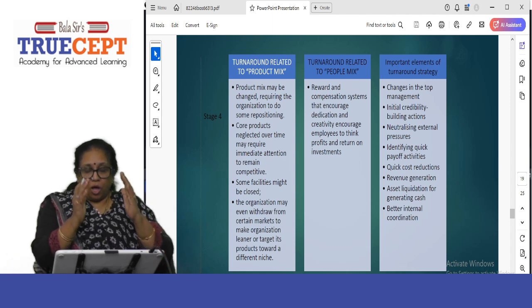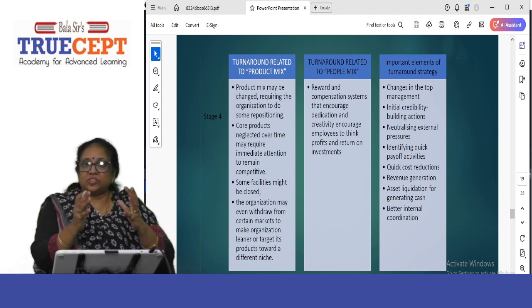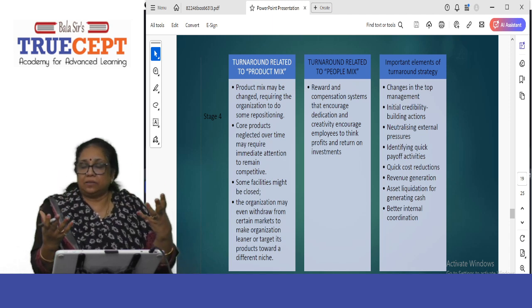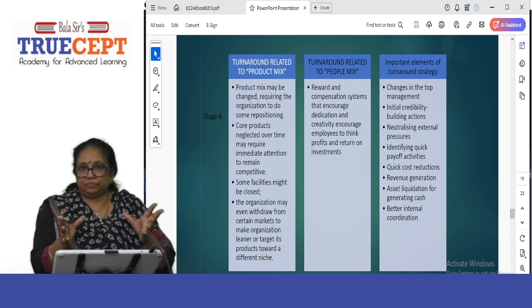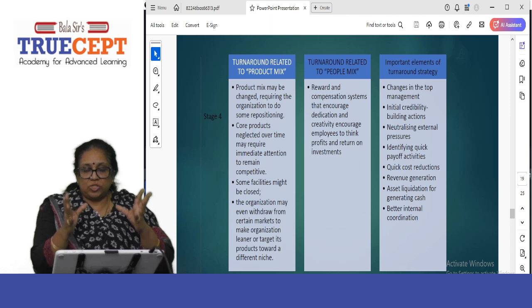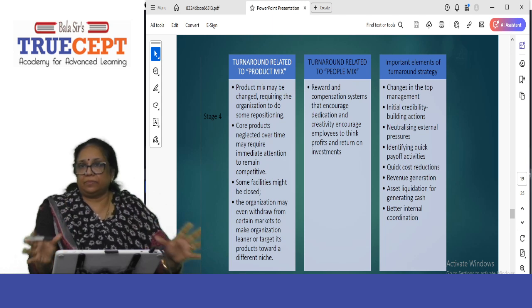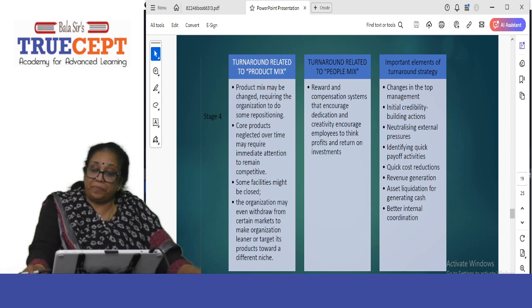So now what I am going to do is concentrate on a particular niche rather than going towards the entire market. So I will think about my product: who buys it? Which group buys it? What do they like? What should I give them? Turnaround related to people mix.